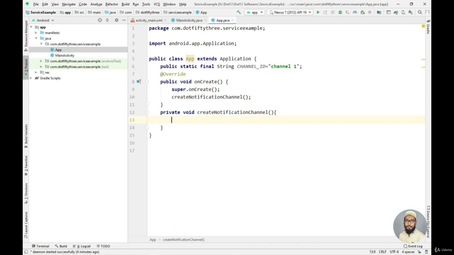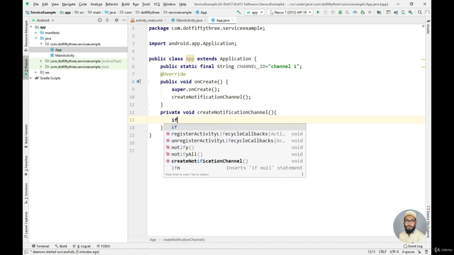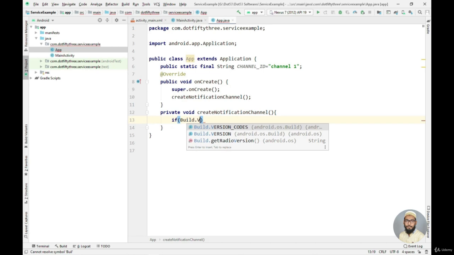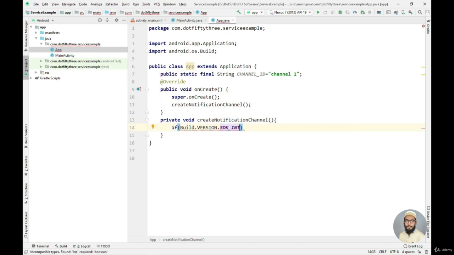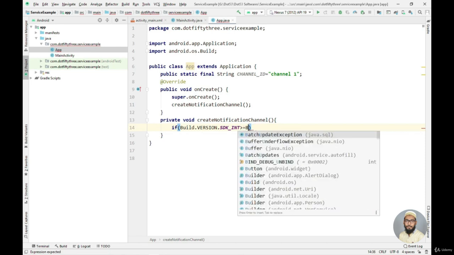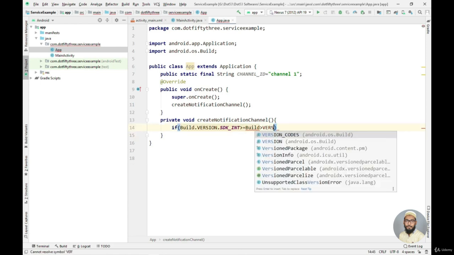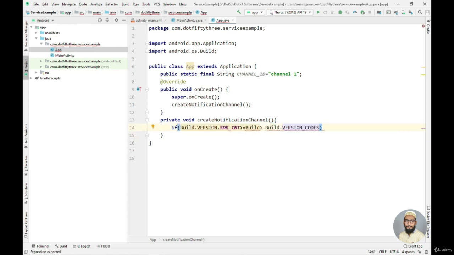Okay, so in order to do that I will say if build dot version dot SDK int is greater than or equal to build dot version codes dot.